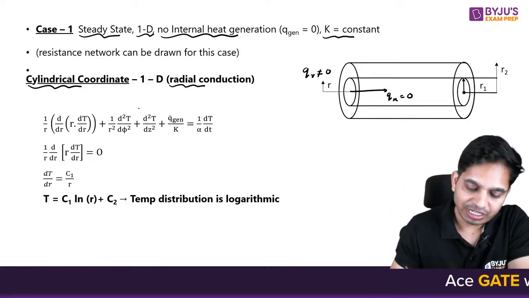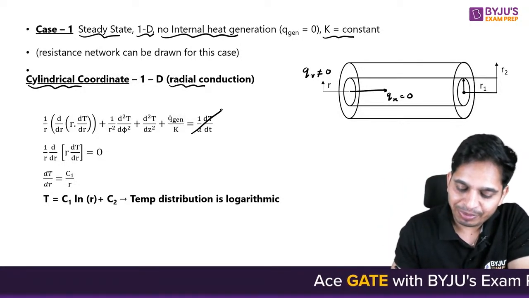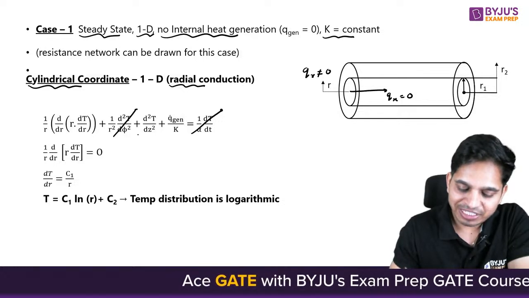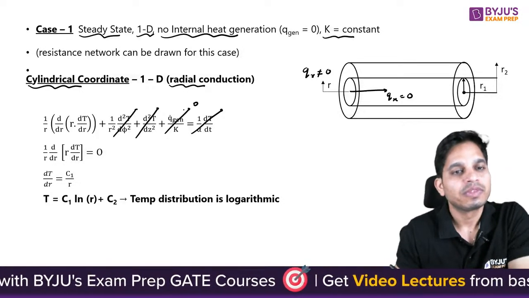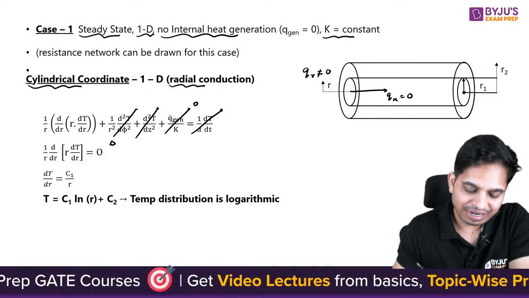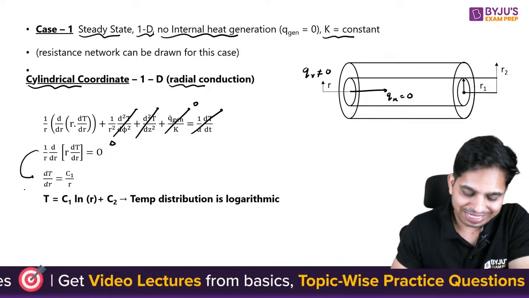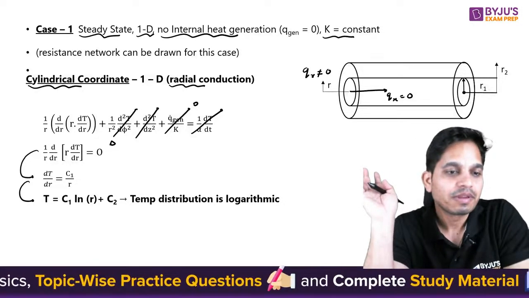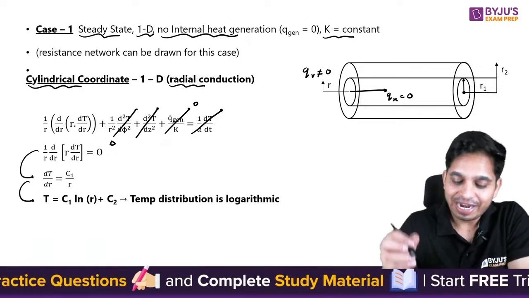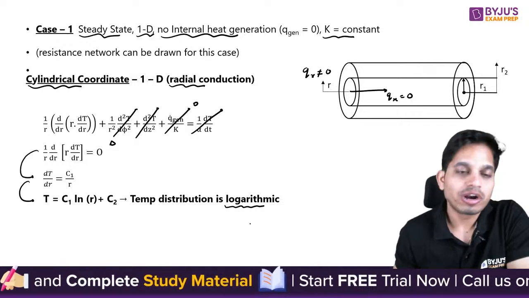So you have this equation. Now when I say steady state, that means this goes to 0. One dimensional means this goes to 0. No heat generation means this goes to 0. So you will have this equation, you will integrate it once, you will get this, and this is your temperature distribution. And what is this temperature distribution? It is logarithmic.